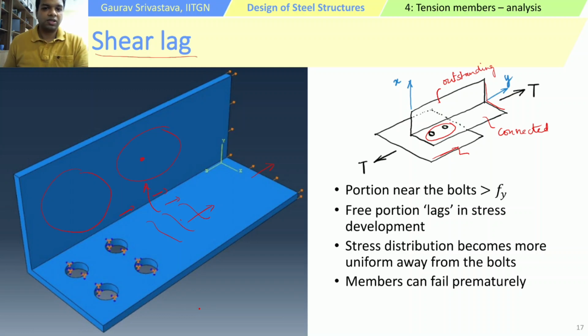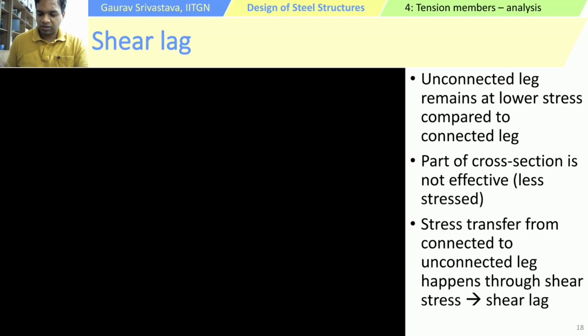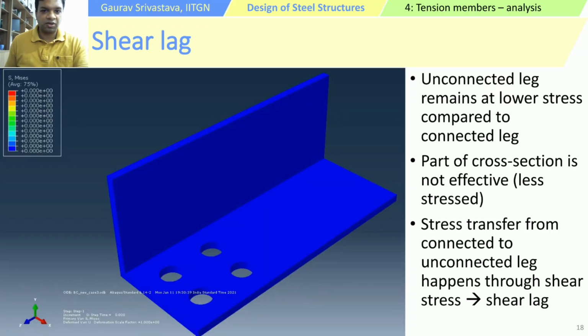Okay, so shear lag is applicable in members where some portion of the member is connected and some portion of the member is not connected. And once this happens, the members can actually fail prematurely. Let's look at a simulation which shows the distribution and development of stresses.